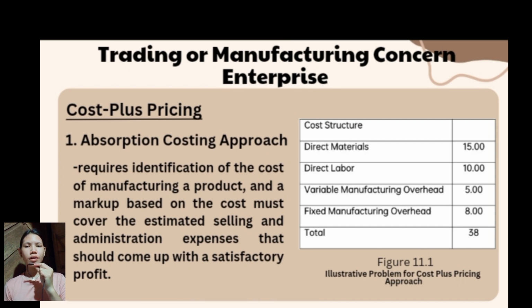Cost structure: direct material 15 pesos, direct labor 10 pesos, variable manufacturing overhead 5 pesos, fixed manufacturing overhead 8 pesos, with a total of 38 pesos. It allocates fixed overhead cost to a product whether or not it was sold in the period. This type of costing method means that more cost is included in the ending inventory, which is carried over into the next period as an asset on the balance sheet.